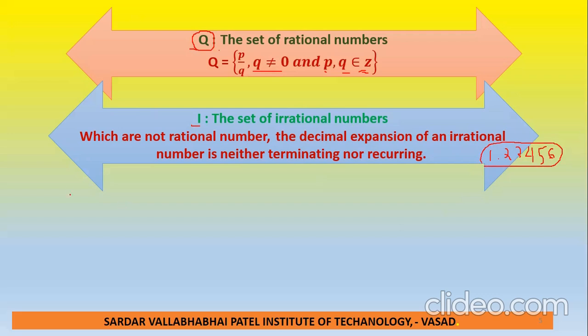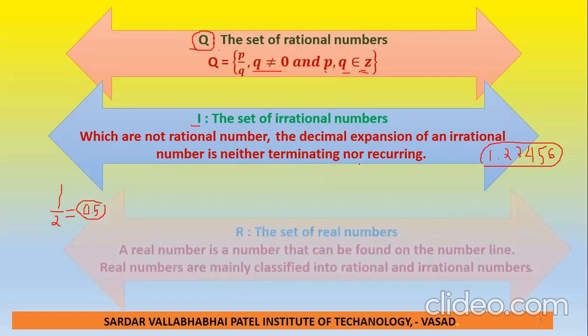But suppose we write 1 by 2. So 1 by 2 is 0.5, and 0.5 is exact. This is the fixed value 0.5. After 5 there are no more decimals. So this value is a fixed value, so this is a rational number. What is the difference between rational and irrational? Rational means p by q, and the decimal expansion is terminating, that means fixed. So this is the rational number, and otherwise, if it is not ending, this is the irrational number.